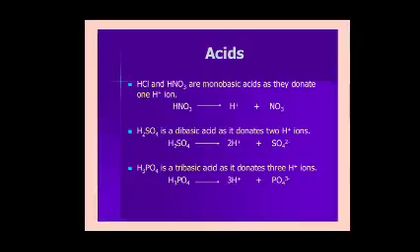HNO3 also dissociates in water to produce H plus and NO3 minus. So HCl and HNO3 are monobasic acids. These monobasic acids donate only 1 H plus ion in aqueous solution.